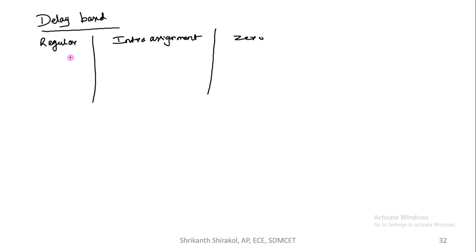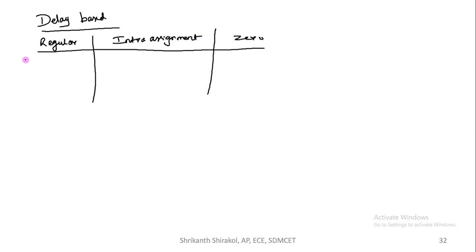Delay based timing control. There we had the following things. One is regular delay control. Next, we had intra assignment delay control. Next, we had zero delay control. And what is the difference between all these things?